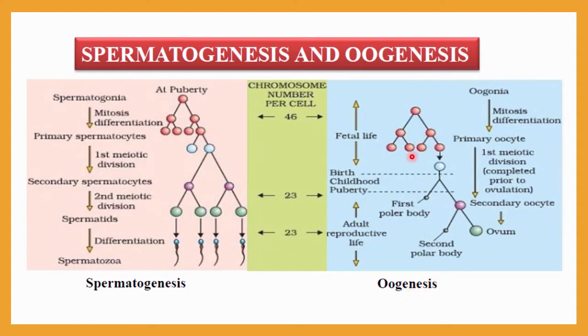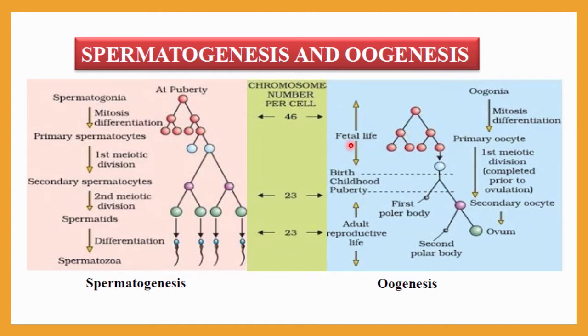Now let me see the oogenesis process. Here you can see this is the oogonia, the first cell, that is a mother cell. It will undergo mitosis and differentiation, and it will form the primary oocyte. It will start the meiosis, but it will not complete the meiotic cycle. This is completed before the birth of a female. That means this whole process occurs inside the womb of the mother of a girl child, before the girl child is born.